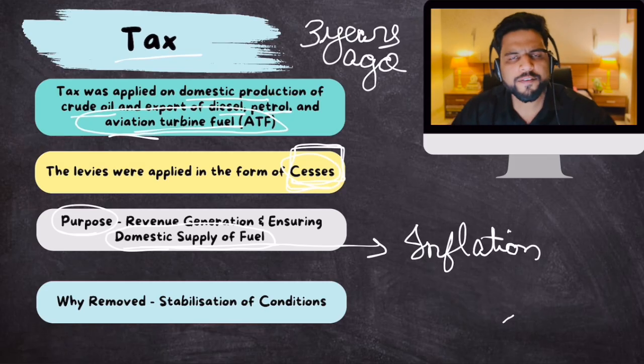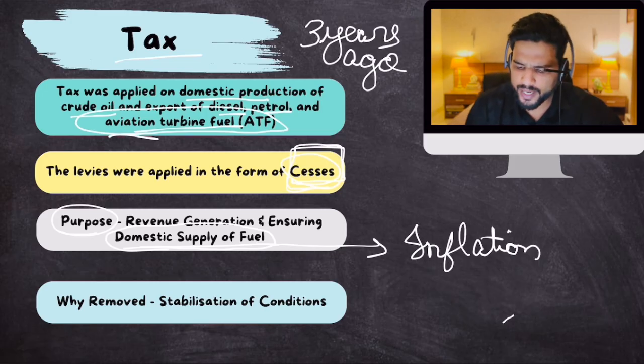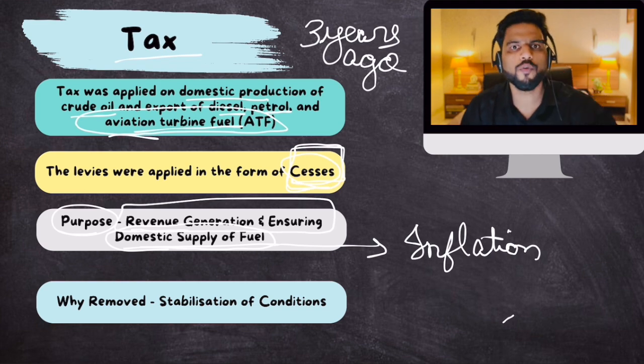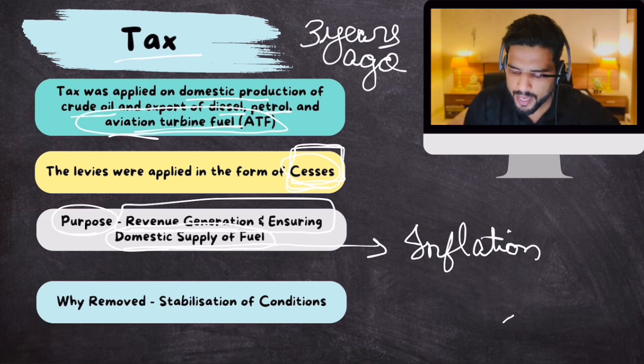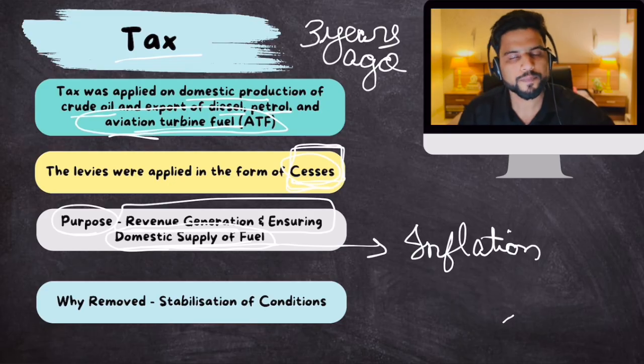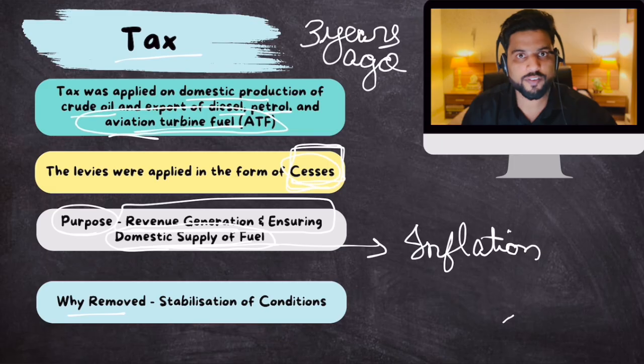Plus, if some exporters still export, then this tax would generate extra revenue for the government. So the purpose was twofold: revenue generation and domestic supply of fuel. Clear? Now the thing is, why was this removed recently?